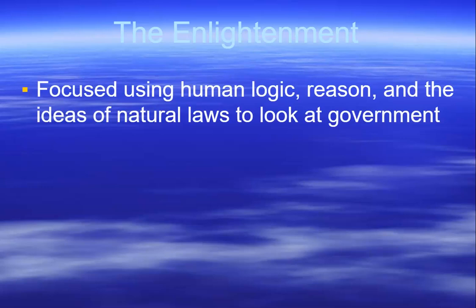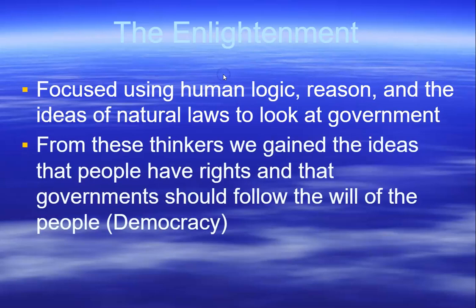Now, during the Enlightenment, we focused on using human logic, reason, and the ideas of natural laws to look at government. If laws govern nature, perhaps laws govern the way humans interact with each other. And if we could create a system of government in which humans interact with each other based on these natural laws, then that would be the best form of government. That was the way the thinking went.